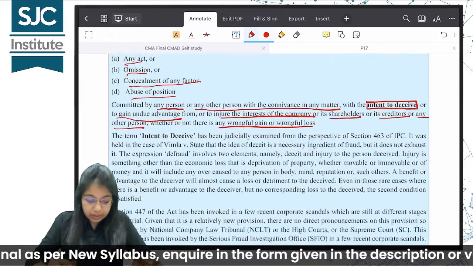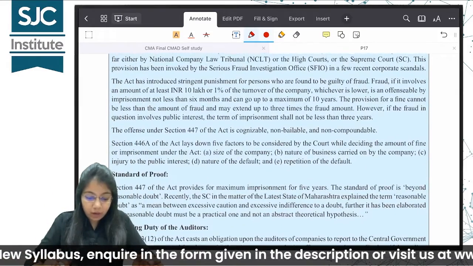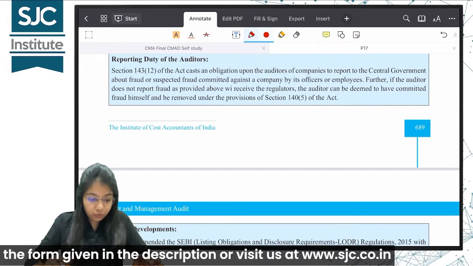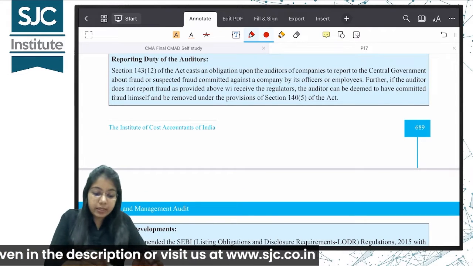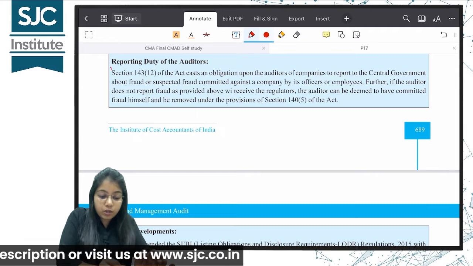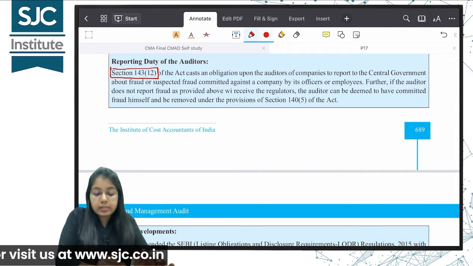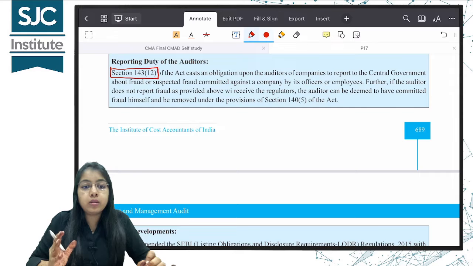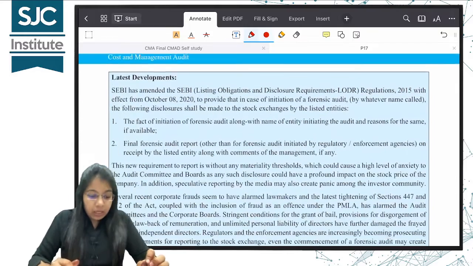All right, so this is section 447 of the Companies Act. Rest you can just go through, and we have already studied that the auditor has to report fraud as per section 143 subsection 12. Auditor को अपनी audit report में if they have noticed any instances of fraud, they have to report the same. Even the cost auditors and the company secretaries have to do so.